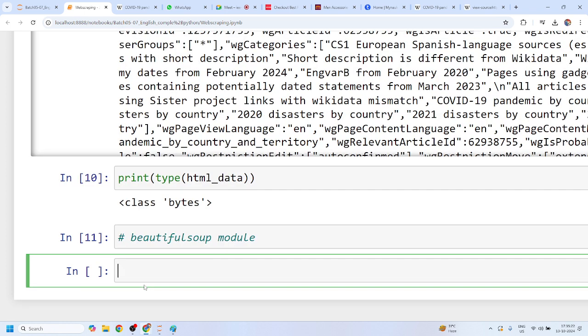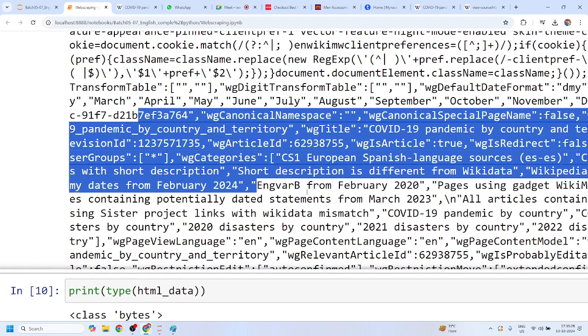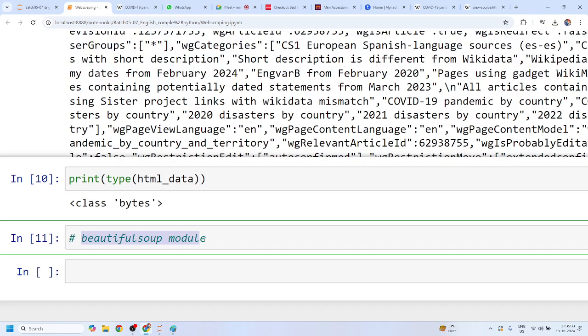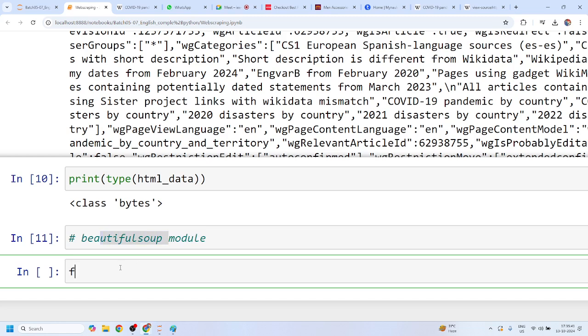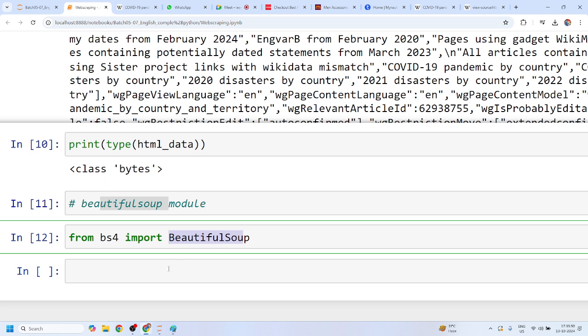Now what is the use of this module? Either you can write your own Python code from scratch to get all the data from this HTML bytes data, or you can use a module that is already available, but you have to pip install it, which is called Beautiful Soup. And I can simply call from bs4 import BeautifulSoup. This BeautifulSoup is a class, and bs4 is a module. Mohit, any doubt? No, sir.